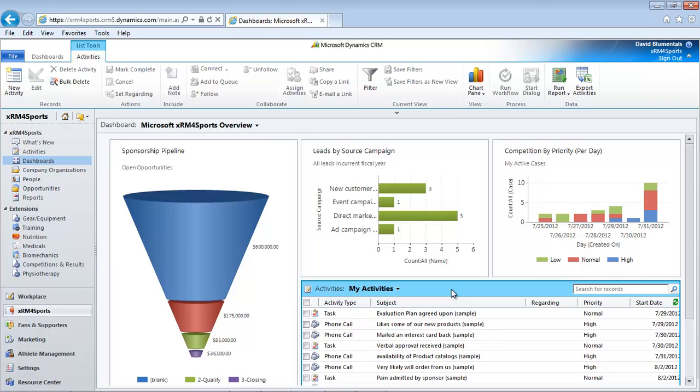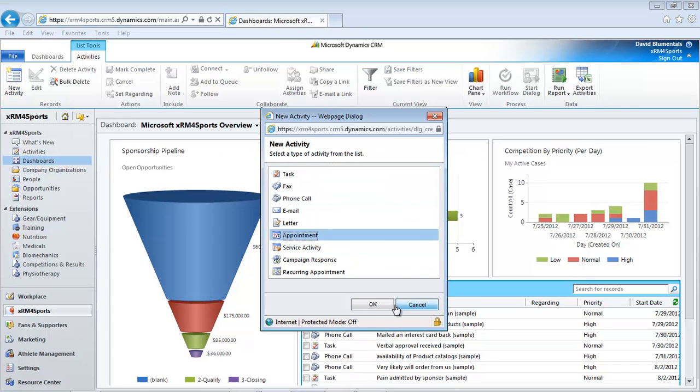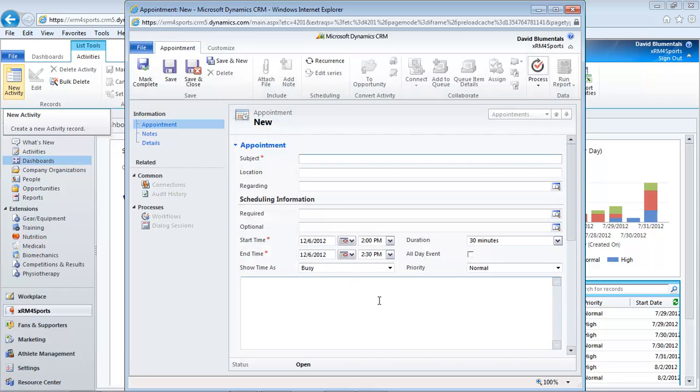we can also see the activities that our team has been involved with: tasks, emails, phone calls, letters, faxes and appointments. To record an activity of our own, we just click the New Activity button from the top left-hand side of the screen and select Appointment. The red asterisks indicate required fields. These must be completed before you can save the record. When we install the CRM software for Outlook, the activity records we enter here will be automatically synced between CRM and Outlook and vice versa.